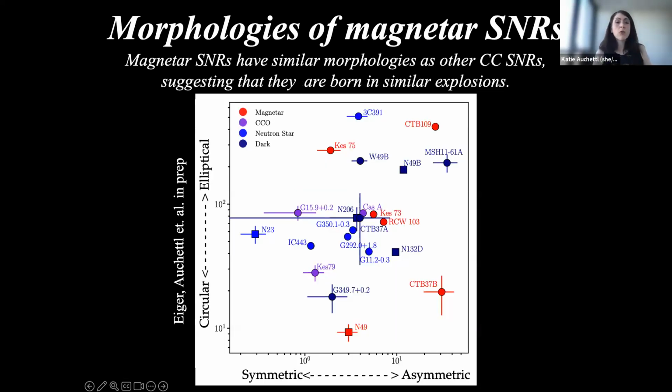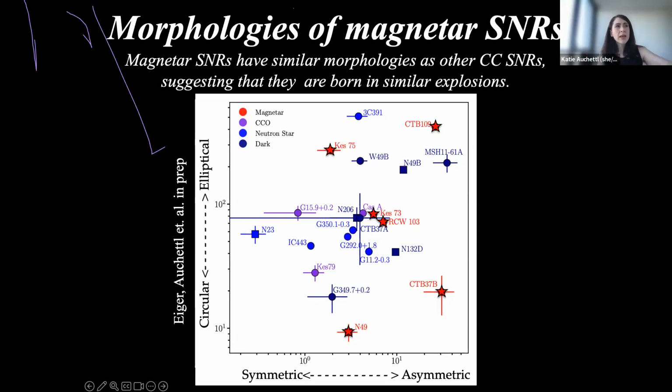We can also look at the morphologies of these magnetar remnants, because maybe, for example, we'd expect them to be more asymmetric because they're coming from more extreme explosions, or there may be something different about them. What we've plotted here is the distribution of the different remnants, where we have measured how asymmetric or elliptical they are, and highlighted in red stars are the magnetar remnants associated with these objects.